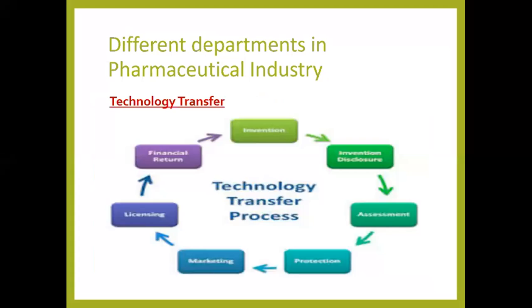The next department is technology transfer. This plays a very important role in industrial pharmacy. Why? Technology transfer is the bridge between R&D, research and development, and manufacturing. They transfer the method from R&D to manufacturing.